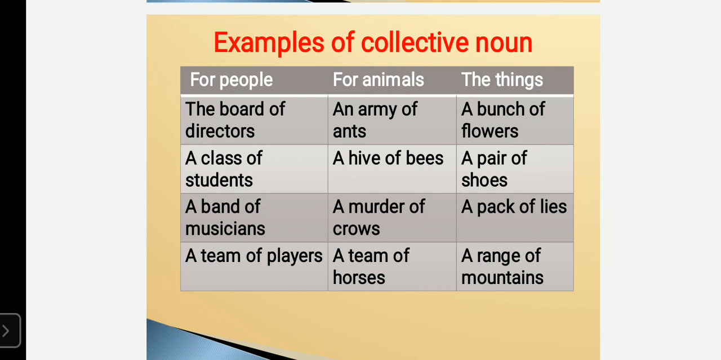And next we are coming to things. A group of flowers is called a bunch of flowers or a bouquet of flowers. Shoes: we have two legs, so we wear two shoes. To represent those, we say a pair of shoes. For studs, a pair of studs. A pair of bangles represents two but is singular in meaning. A range of mountains: a group of mountains is called a range of mountains.